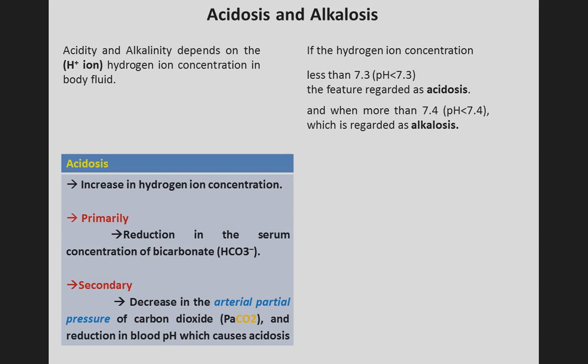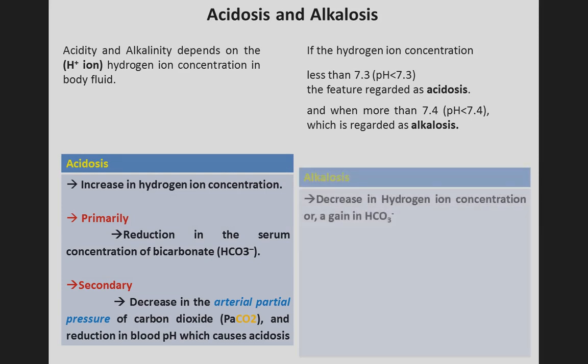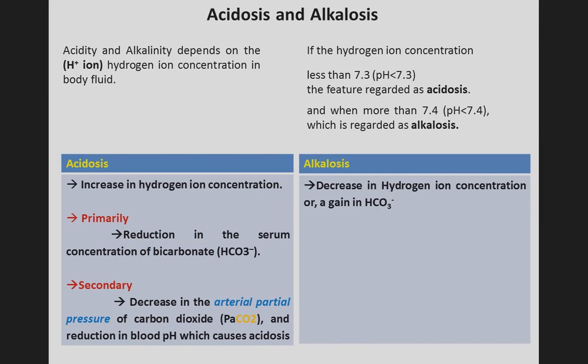So for acidosis, there is an increase in hydrogen ion concentration, primarily reduction in the serum concentration of bicarbonate, and secondarily decrease in the arterial partial pressure of carbon dioxide, and reduction in blood pH, which causes acidosis. So reduction in blood pH means the blood is acidic in nature. Next one is alkalosis. The decrease in hydrogen ion concentration or gain in bicarbonate is called alkalosis.